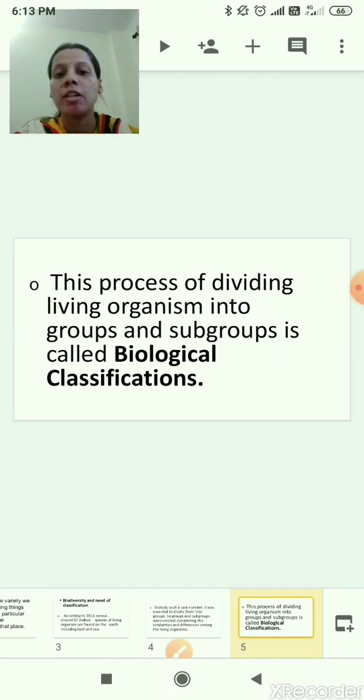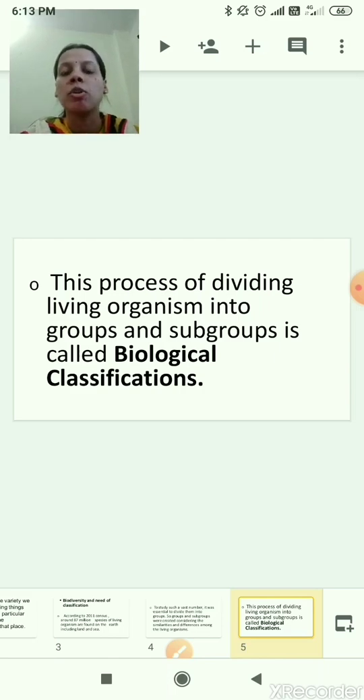Yes, what is the meaning of biological classification? The process of dividing living organisms into groups and subgroups is called biological classification. So this is the definition.